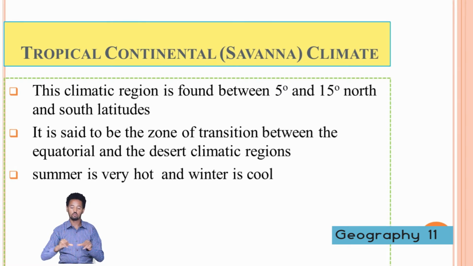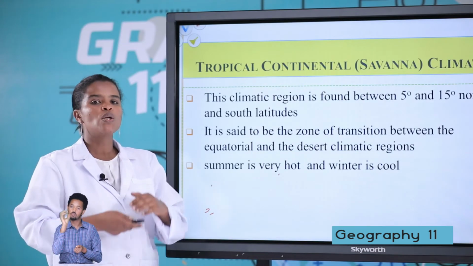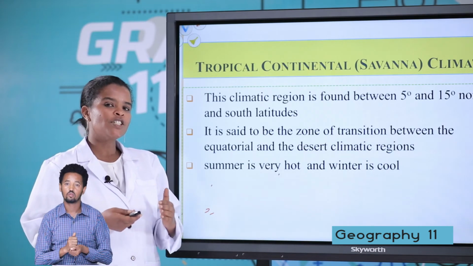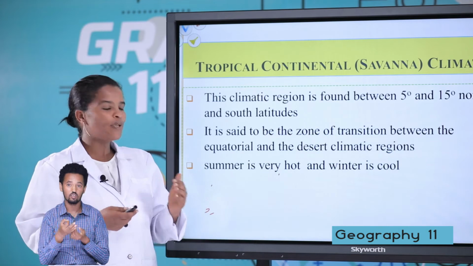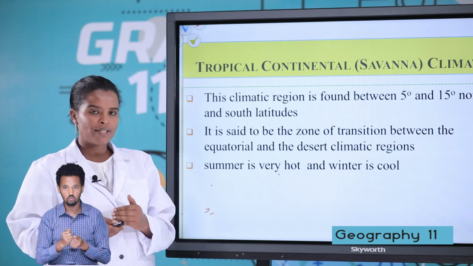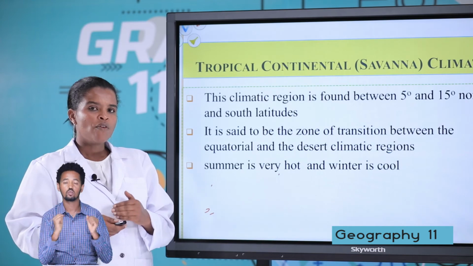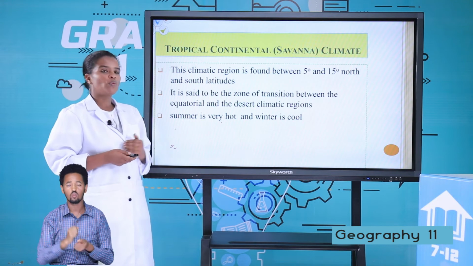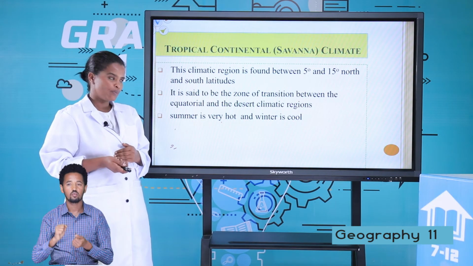Let's move to tropical continental or savanna climate. This climatic region is found 5 degrees up to 50 degrees north and south of the equator. It is a transitional zone. It's found between the equatorial region and the hot desert. For this region, summer is very hot and winter is very cool.